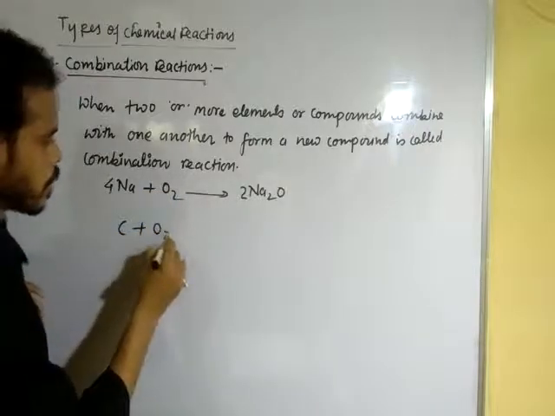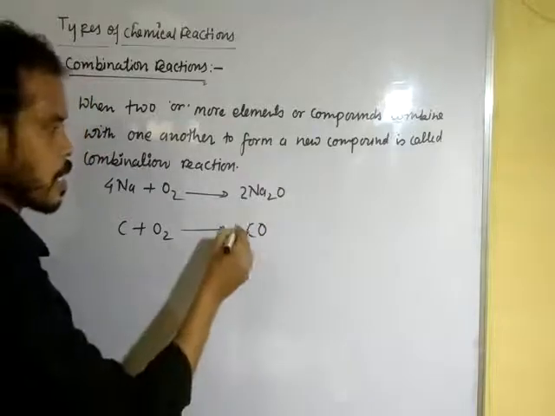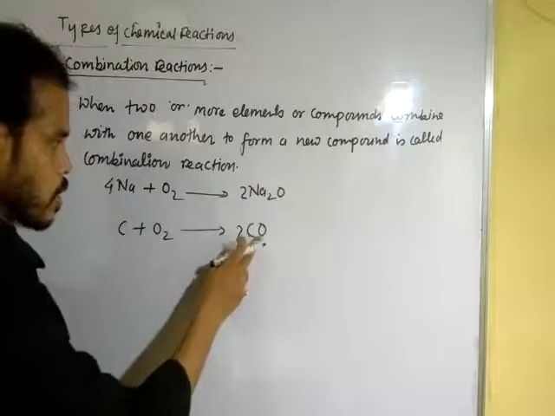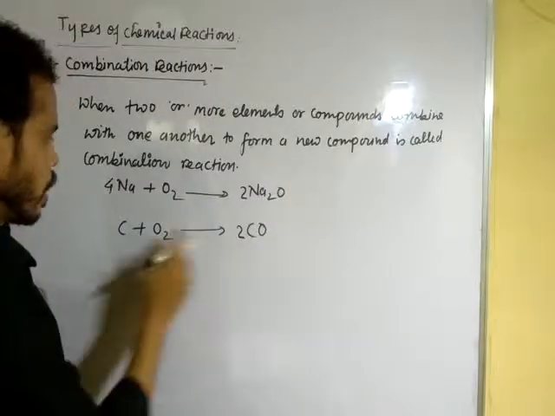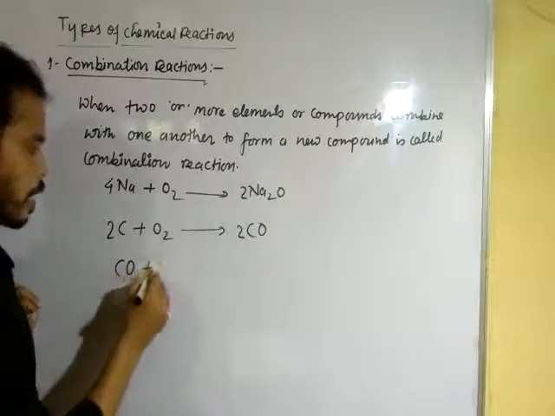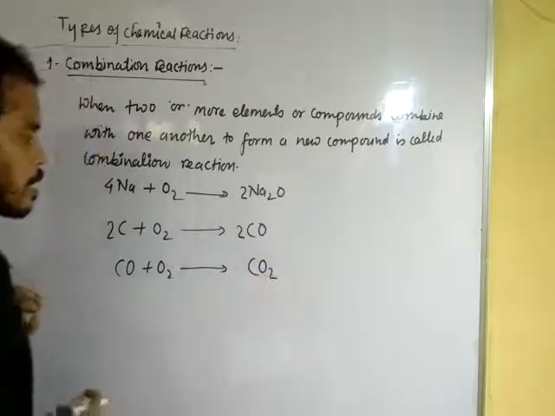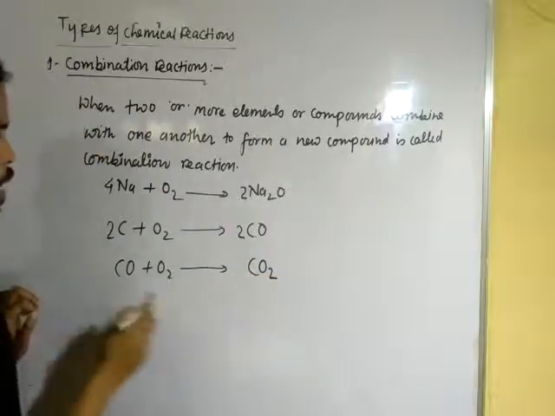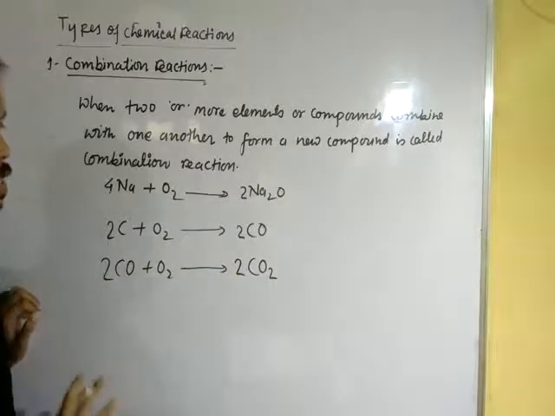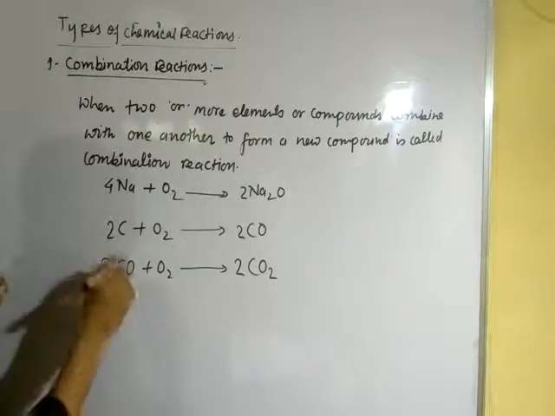When carbon reacts with oxygen to form carbon monoxide, you can balance the oxygen by multiplying by 2 here and 2 here. When carbon monoxide again reacts with oxygen to form carbon dioxide, to balance this reaction, multiply by 2 here and 2 there. This reaction is balanced. Okay. Once again another example.